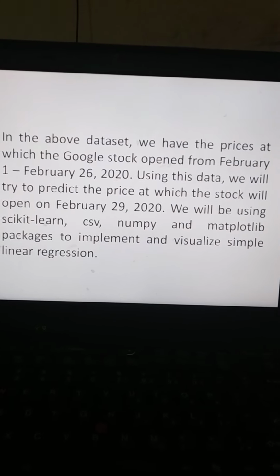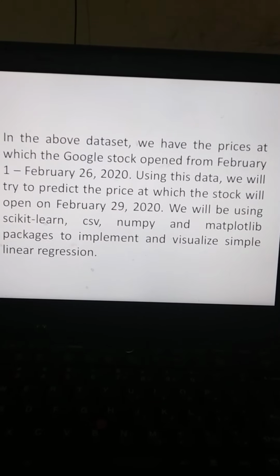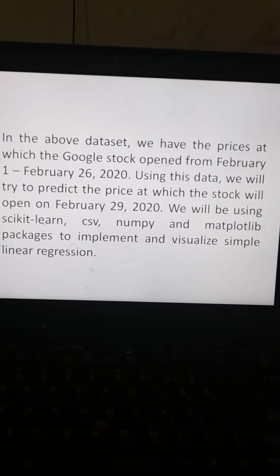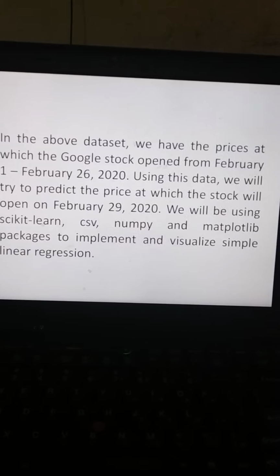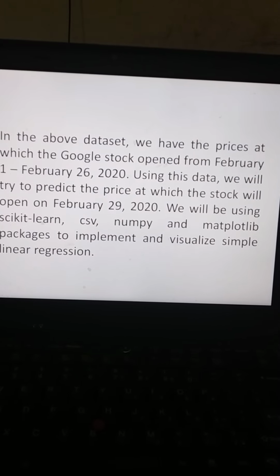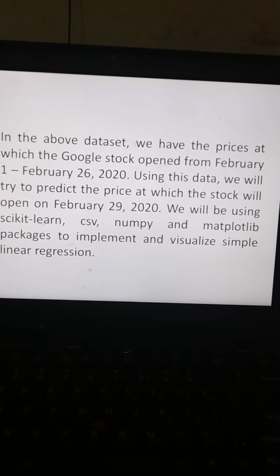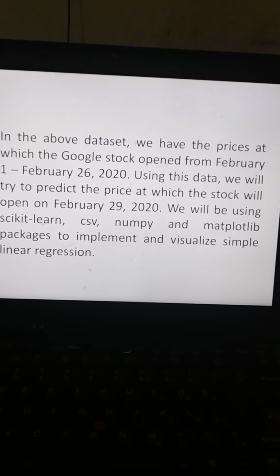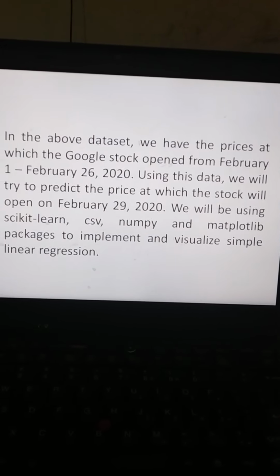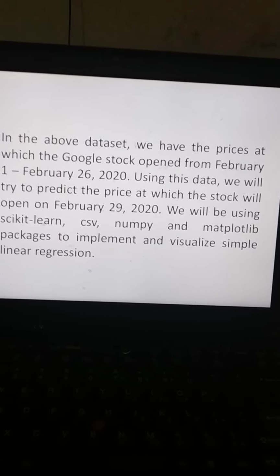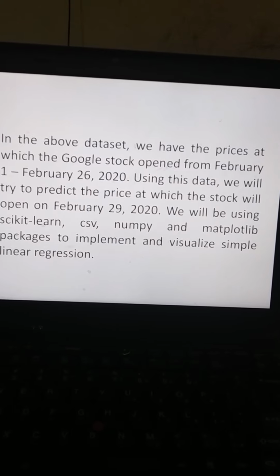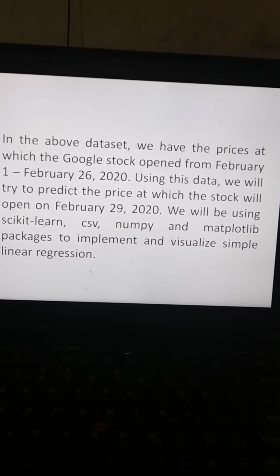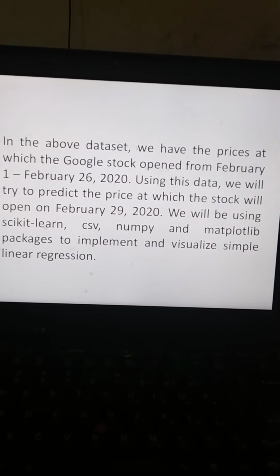Hence, in the above data set we have the price at which the Google stock opened from February 1 to 26. Using the data, we will try to predict the price at which the stock will open on February 29. We will be using the scikit-learn, CSV, NumPy and Matplotlib library packages to implement and visualize the simple linear regression.